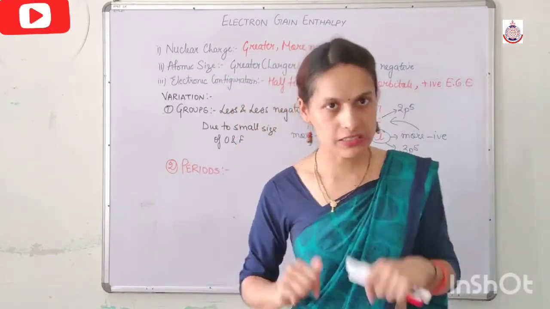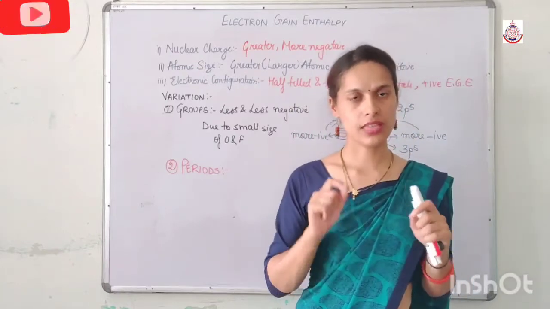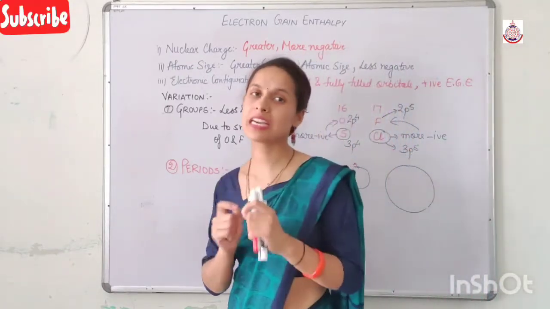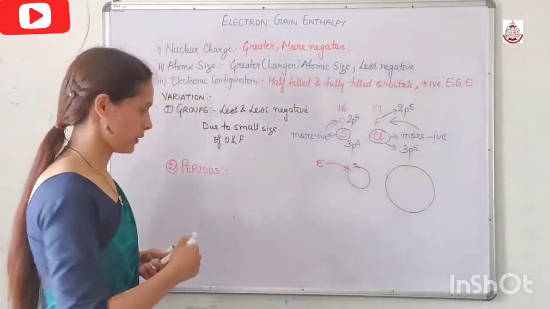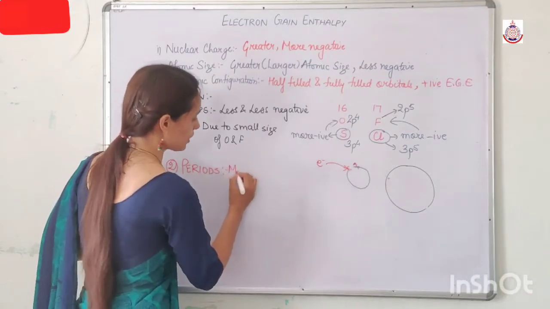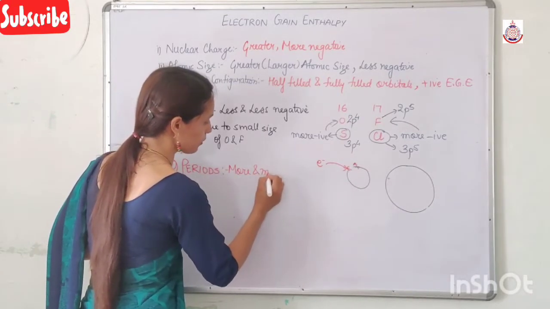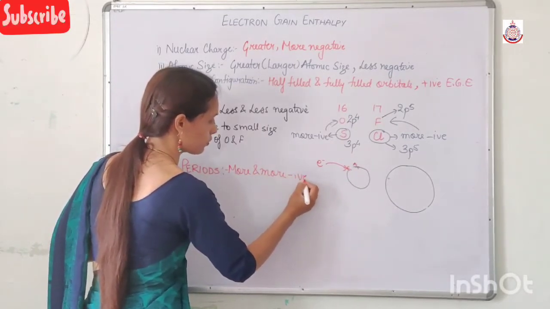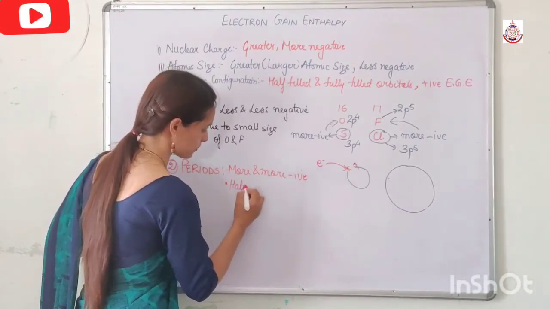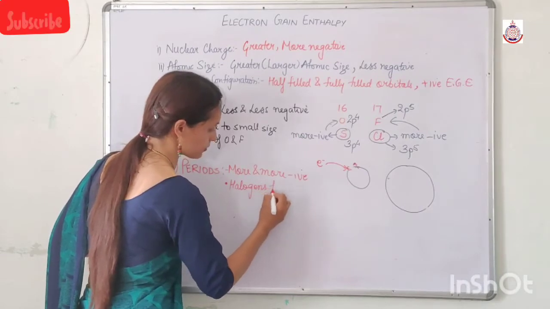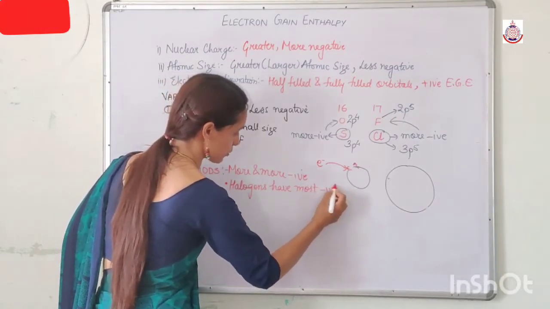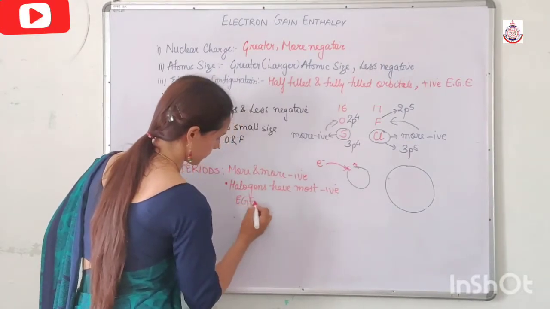Because of this reason, the halogens in their respective periods have the most negative electron gain enthalpy.